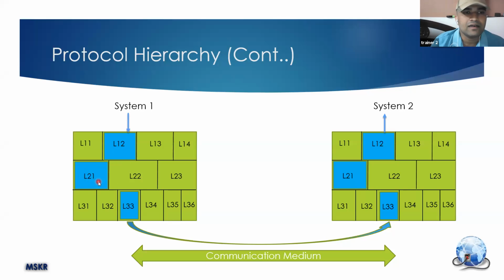L21 said that this is an instant message, so it added a few pieces of information. Then it gave that to L33, because the communication medium is, let's say, wireless Wi-Fi or your mobile communication. Now the receiver will get that electromagnetic wireless signal and convert it into ones and zeros with that information, and L21 will have that information.